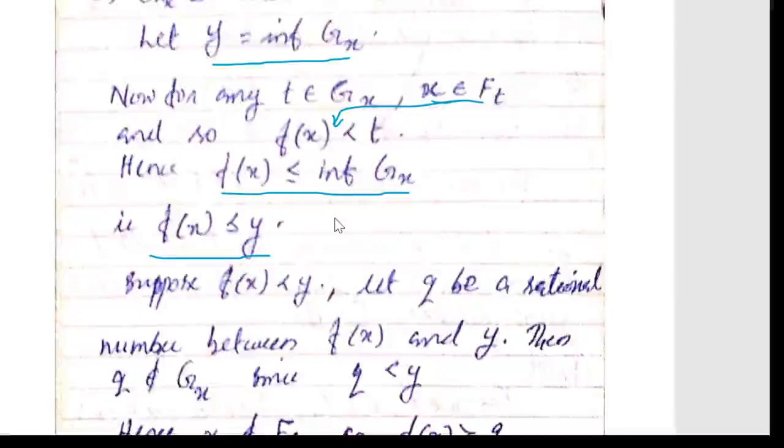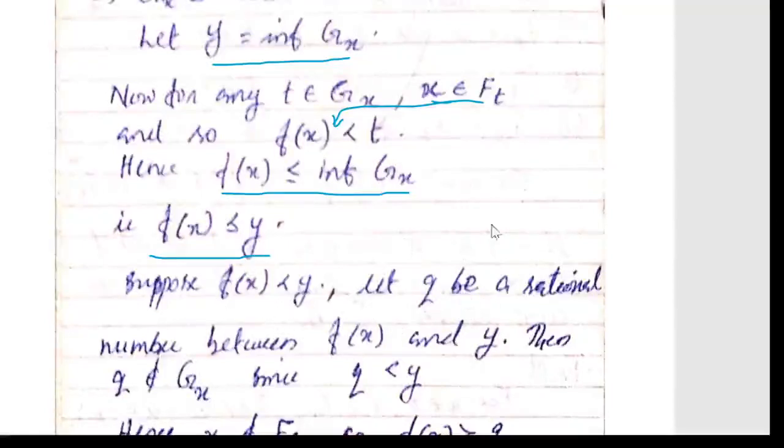But what is y? y means the infimum of G(x). Now suppose f(x) is strictly less than y. Let q be a rational number between f(x) and y.